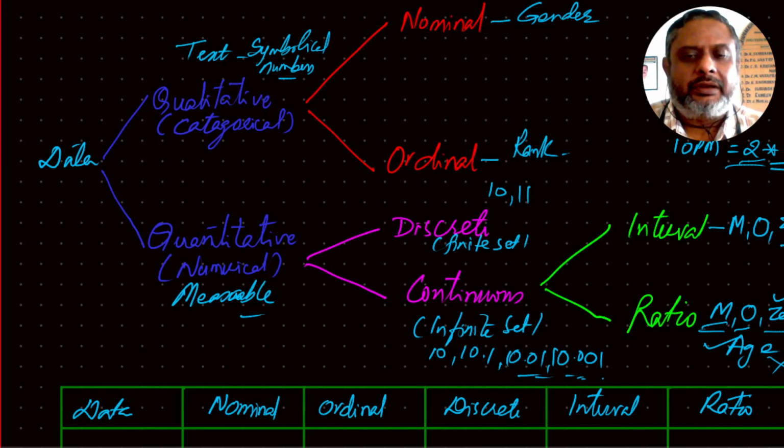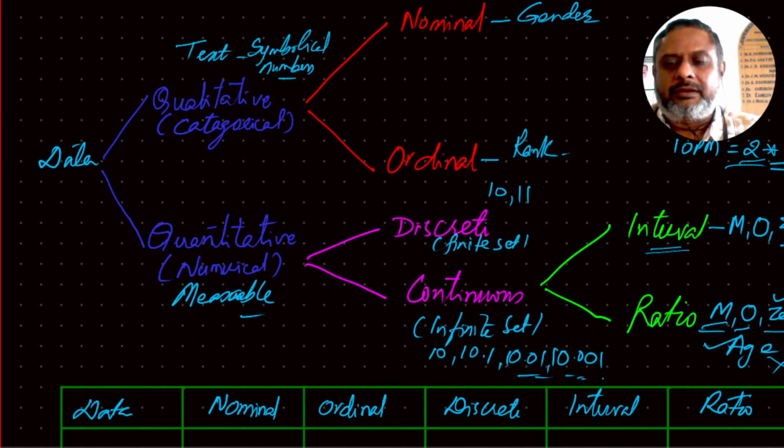And if there are a finite number of values in the numbers we are using, then it is a discrete type of data. And if there are infinite possibilities, then we are working with continuous. Under continuous, if it has no concept of 0 and only addition and subtraction are possible, while division and multiplication are not allowed, such a thing is an interval. So time is an interval, and like that.